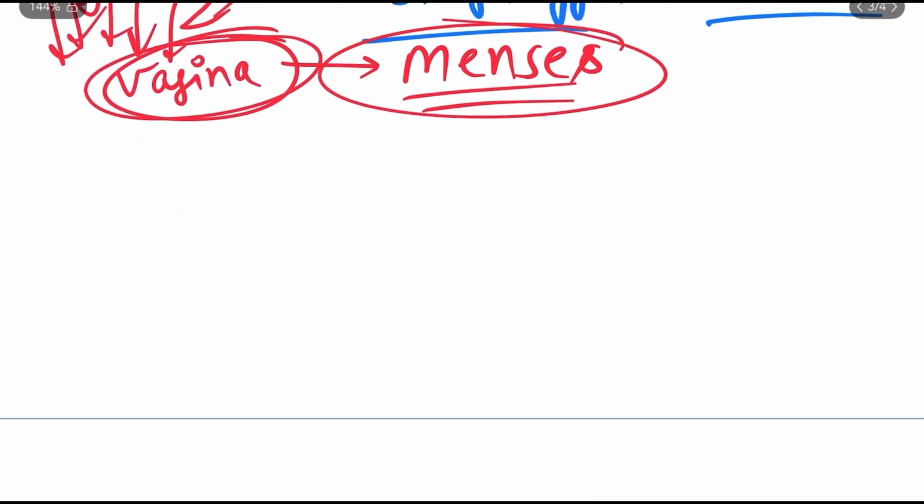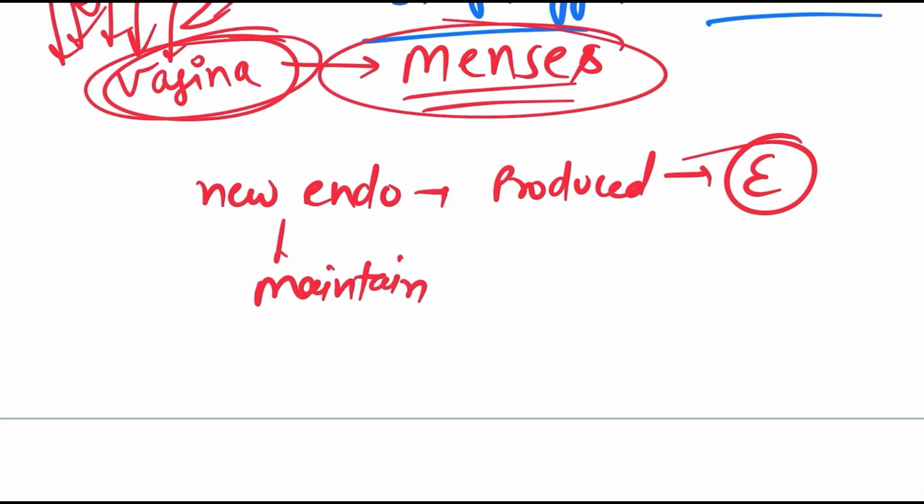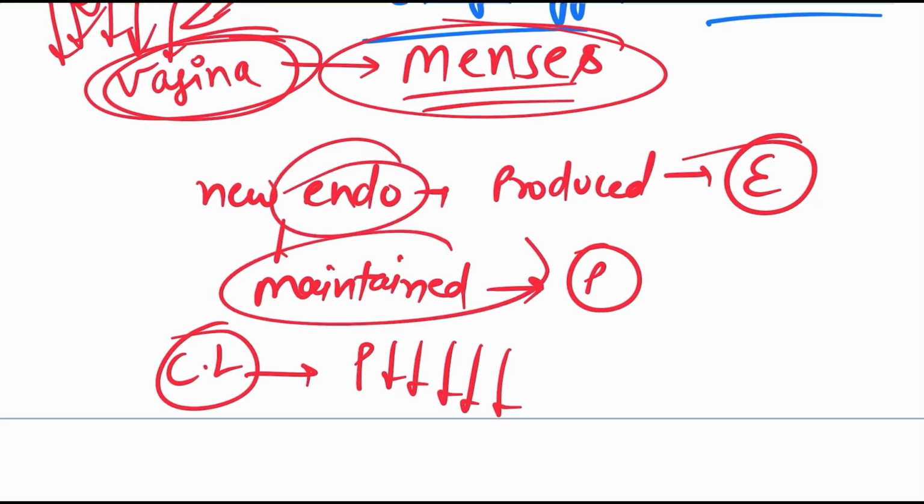So every month new endometrium is produced under which hormone? Yes, estrogen. The endometrium must be maintained by which hormone? Yes, progesterone. And if fertilization does not take place, the corpus luteum will die, the progesterone level starts decreasing, and the endometrium will not be maintained and will again come out. So this is going to happen each and every month. So technically this is known as the menstrual cycle.